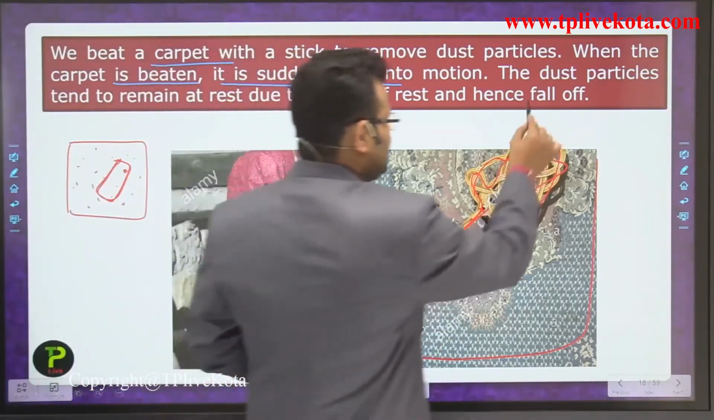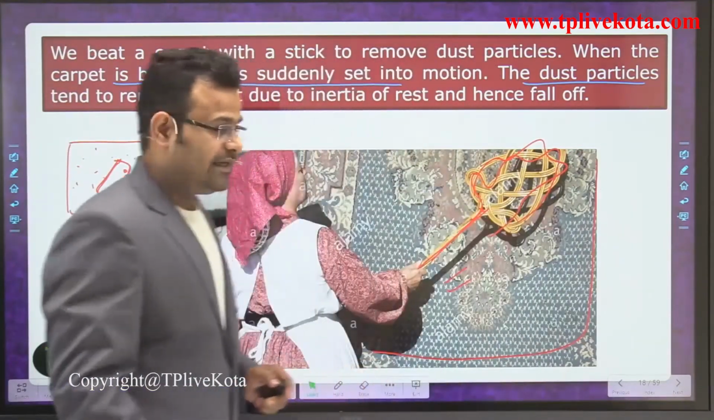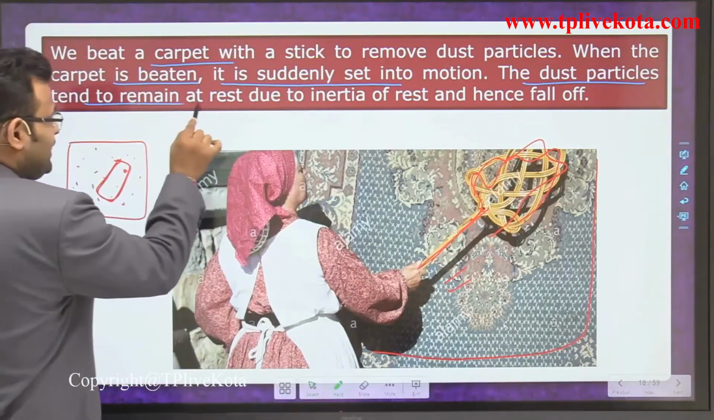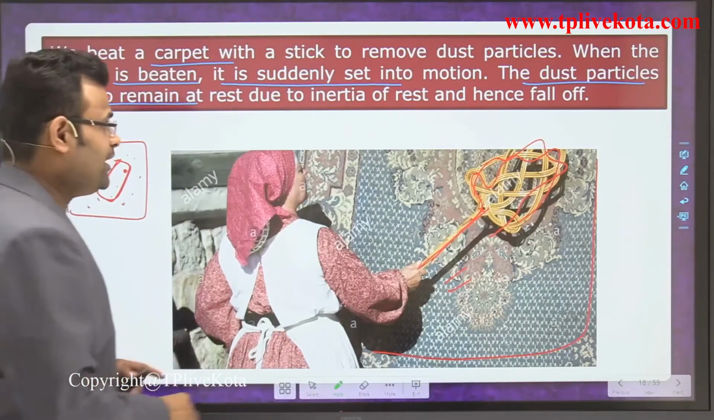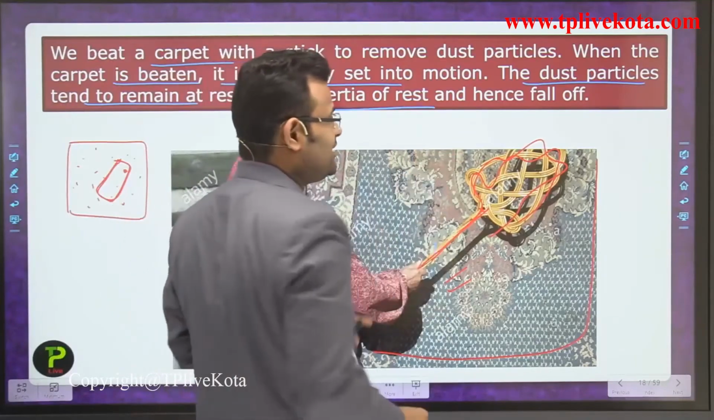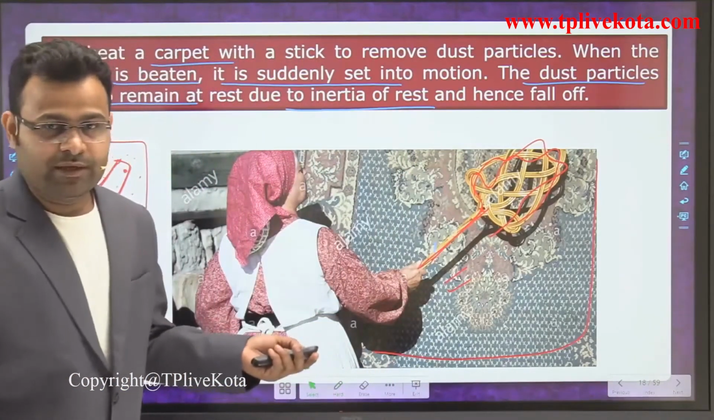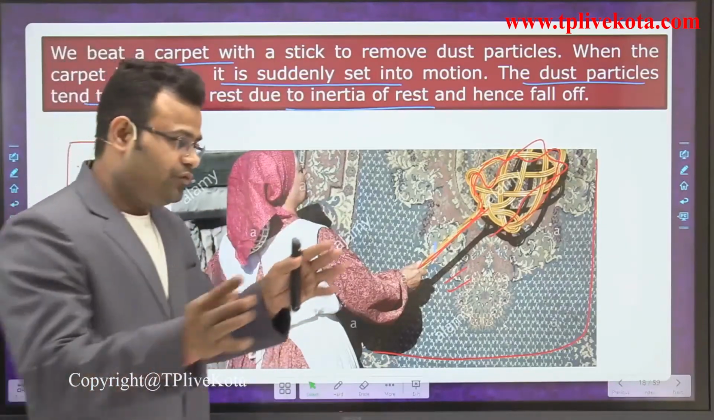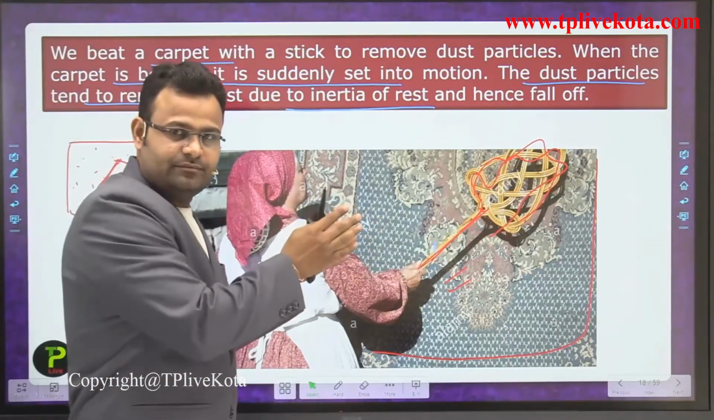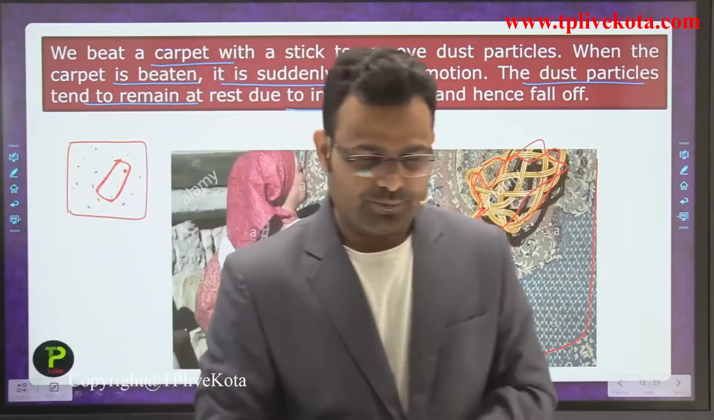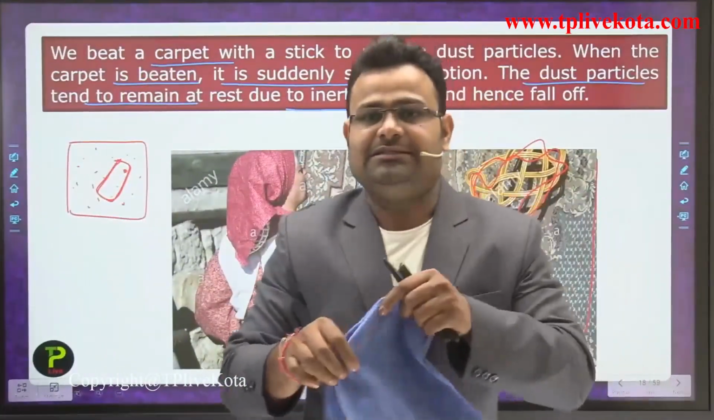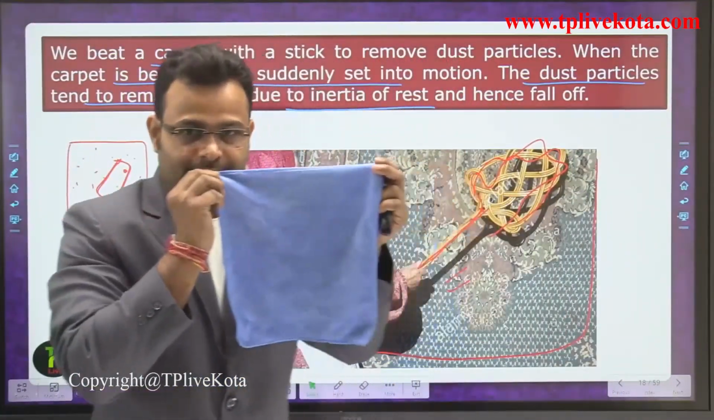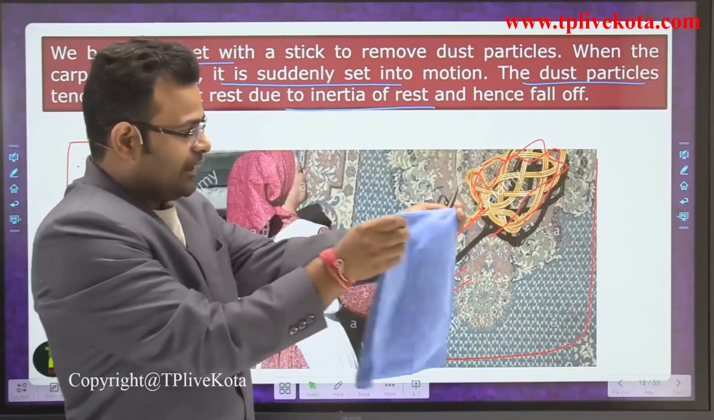Okay, the dust particle tends to remain at rest due to inertia of rest and hence falls off. Falling off means the carpet is moving down, up and inside. Okay, let's see what is happening, guys. Let's see that is some carpet. Okay, now what is happening, guys,